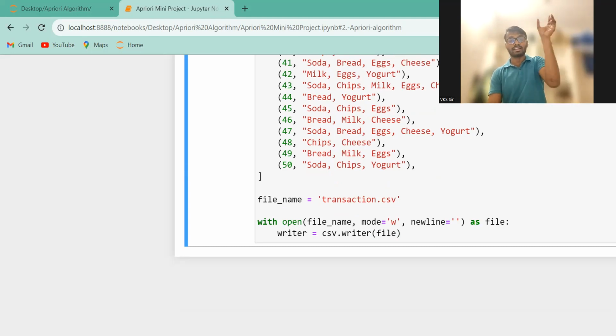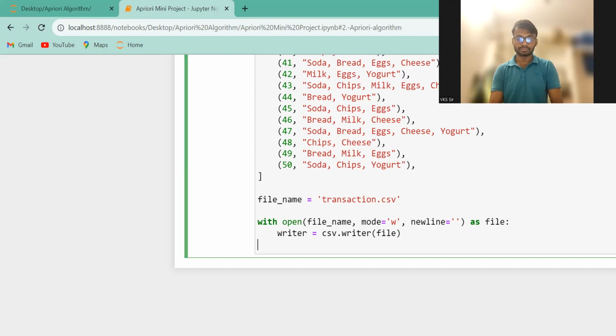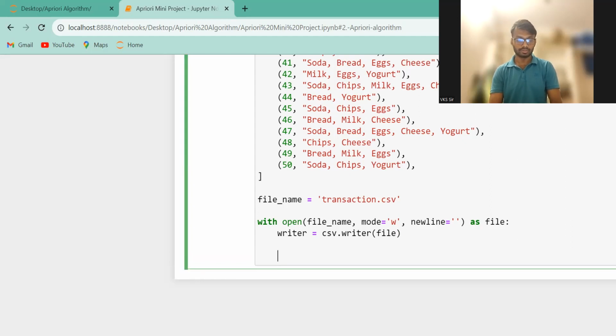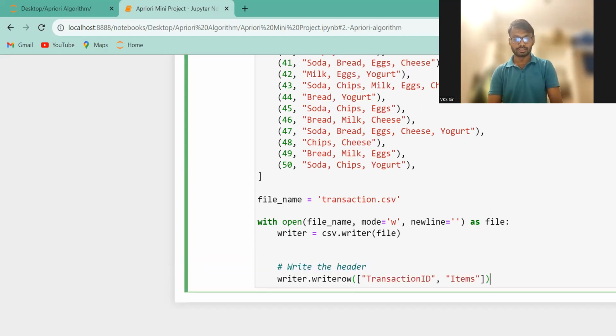Now the transaction ID is there, and then the items are there. For that, I have to write code again. So what type of code do I have to write? Like this. This code will give you the header part. The headline. So now the next point is what?